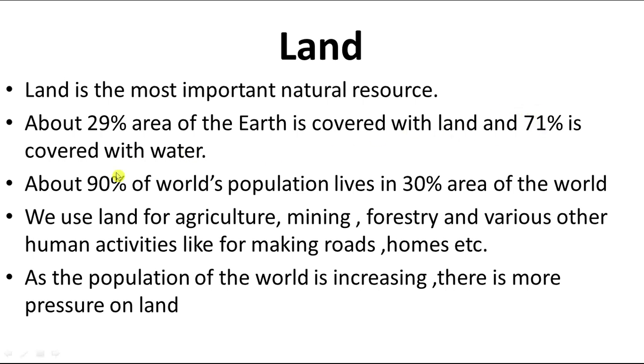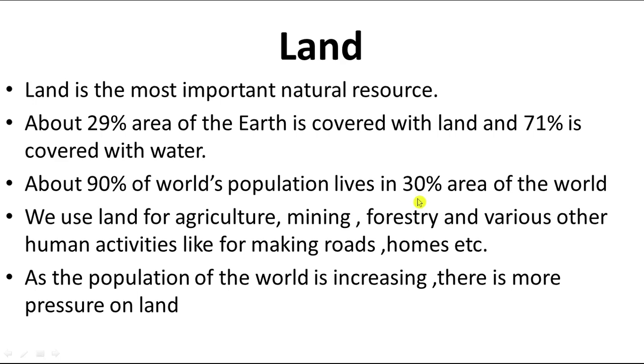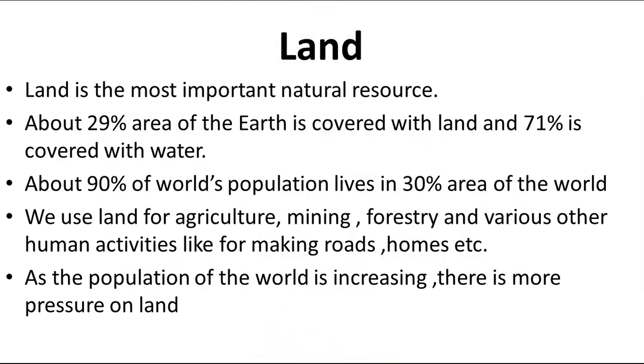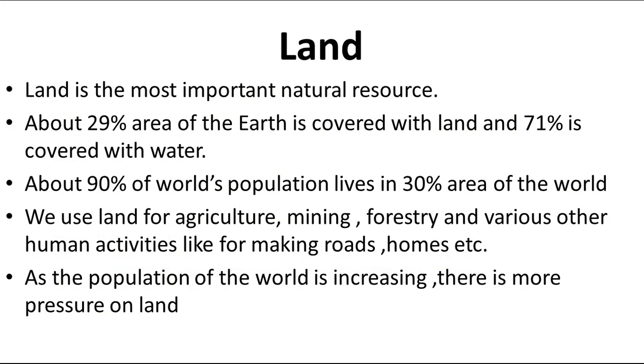So it is estimated that about 90% of the world's population lives in only 30% of the area of the world. The rest of the areas, like forests, deserts or marshy areas, have very few people living there.